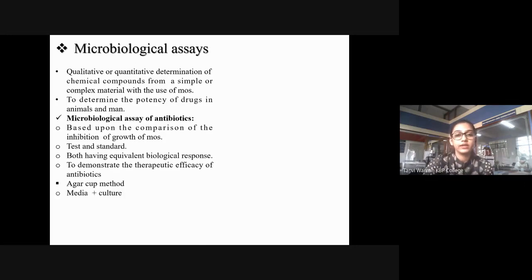So we're going to use a media along with the culture. You have your nutrient media depending on the kind of bioassay you are carrying out. If you want a specific antibiotic which needs specific test organisms, जो test organisms को specific nutrient media की जरूरत होती है, we'll go for differential media or specialized media. ठीक है? Otherwise you just do it on your nutrient agar. Standard nutrient agar में तुम लोग करोगे. And to this molten agar, you're going to add your test cultures. It could be your basic lab cultures like S. aureus, or it could be Escherichia coli, whatever it is.